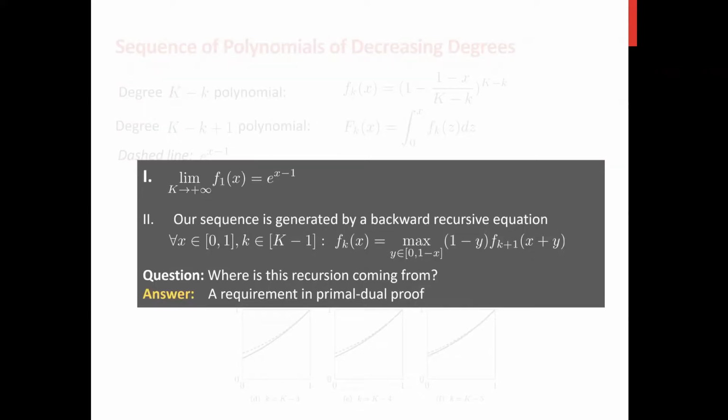And let me put two remarks here. First, our small f will converge to the exponential function. And our sequence of small f is actually generated by a backward recursion equation. And indeed, this equation is actually a requirement in our primal-dual proof of the competitive ratio analysis. And you can check our paper for more technical details on this part.